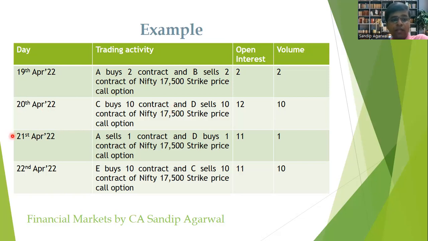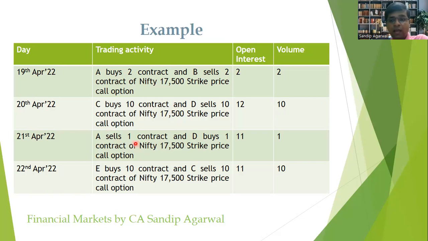Now say on 21st of April, A sells 1 contract and B buys 1 contract of Nifty 17,500 strike price call option. Now in this case, you can see the open interest has been reduced by 1 quantity. Why 1 quantity? Because Mr. B had bought earlier 2 contracts on 19th April, out of which he has sold 1 contract. And similarly, Mr. D, who has sold 10 contracts on 20th April, has bought 1 contract.